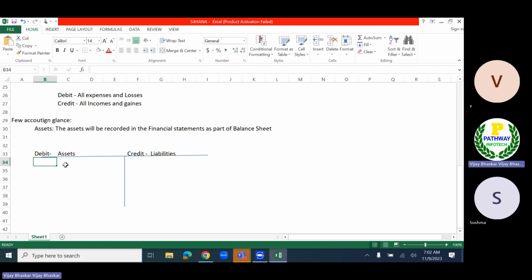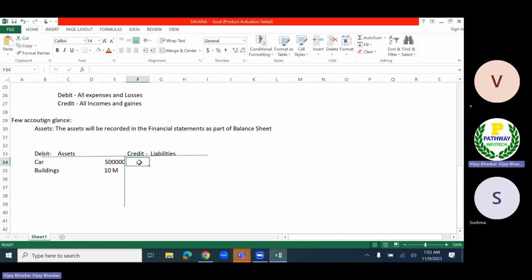Now let's say the assets which I am having is a plant, let's say the car. What is the cost of that? 5 lakhs. Now I am also having buildings, let's say 10 millions.